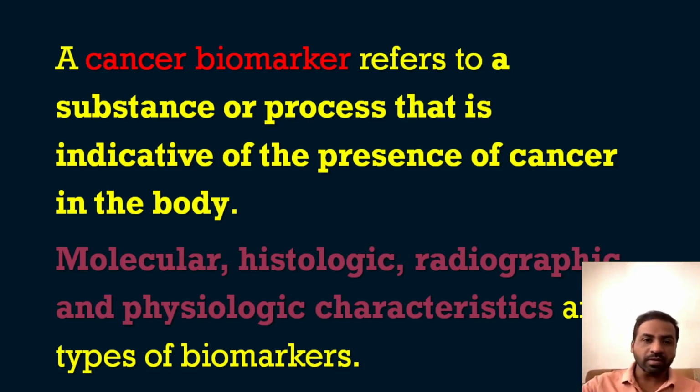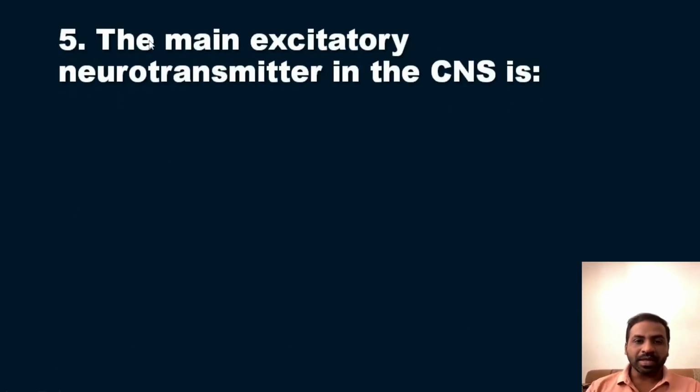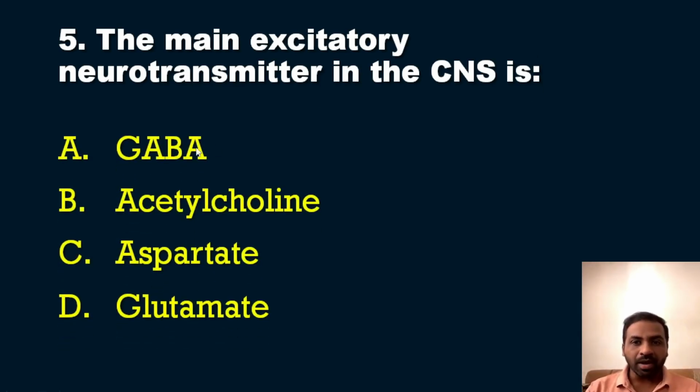Now we will move on to our next question in this series, question number 5. The main excitatory neurotransmitter in the central nervous system is. The question is very simple and very direct: which is the main excitatory neurotransmitter in the central nervous system? The options are option A, GABA; option B, acetylcholine; option C, aspartate; and option D, glutamate. Think about the neurotransmitters: we have 2 types, excitatory neurotransmitters and inhibitory neurotransmitters.